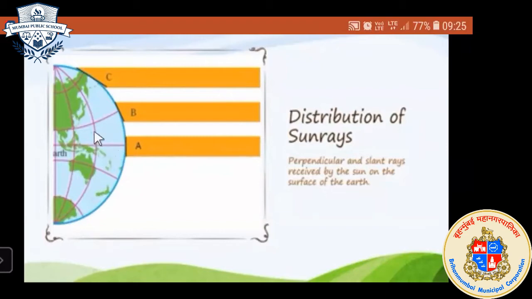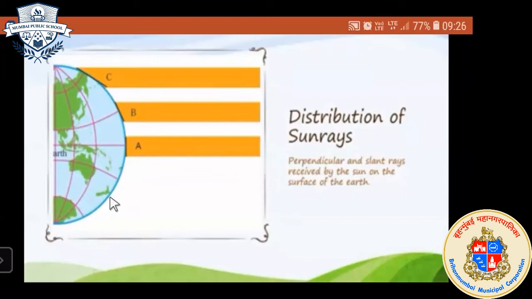You can answer that at the equatorial region, the sun rays are straight or perpendicular. That is why it receives more heat than the polar region, which receives low temperature, and there will be a cool region. So you have to understand that from the equator to the polar region, the temperature will be decreasing.